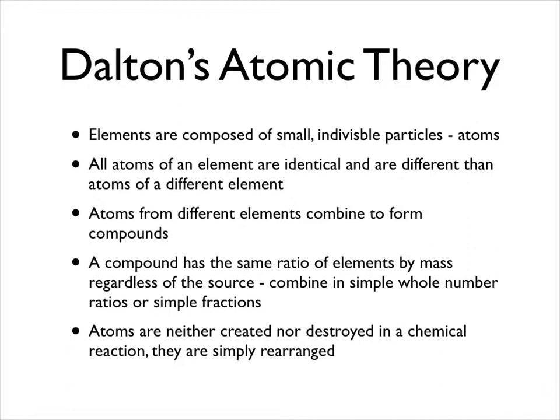And he also said that different elements will combine to form compounds. Now, the way they combine is that it's always going to occur in the same ratio by mass. In other words, if we have water, regardless of the source, whether it came from the Himalayas or it came from Rockford Municipal, it is always going to be the same by mass amount of hydrogen to oxygen. That's 1 gram of hydrogen for every 8 grams of oxygen.